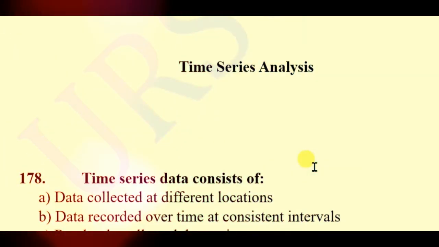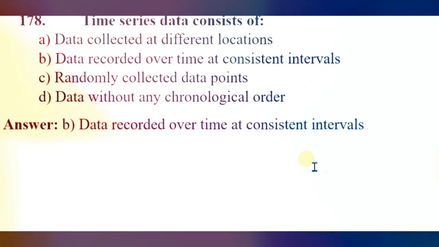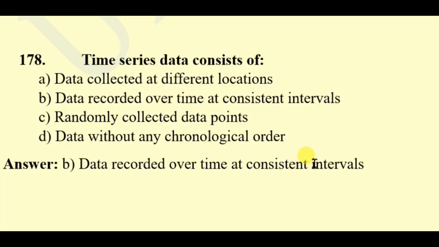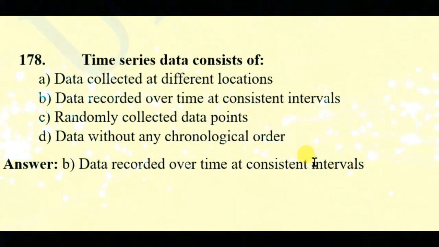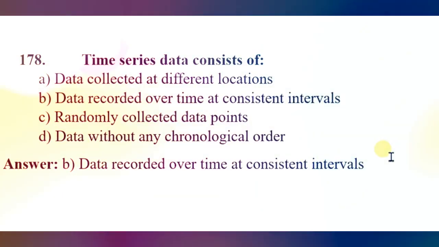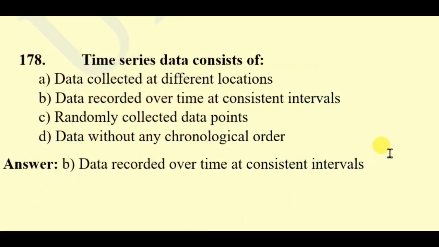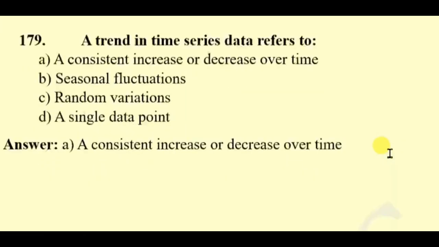Now the question category, time series analysis. Question 178. Time series data consists of data collected at different locations, data recorded over time at consistent intervals, randomly collected data points, data without any chronological order. Here the right answer will be data collected over time at consistent intervals, so that is called time series data.